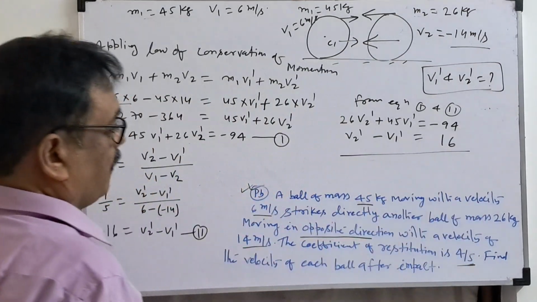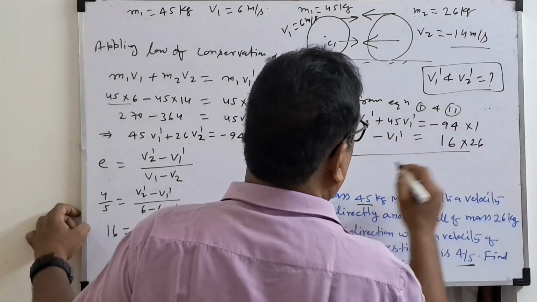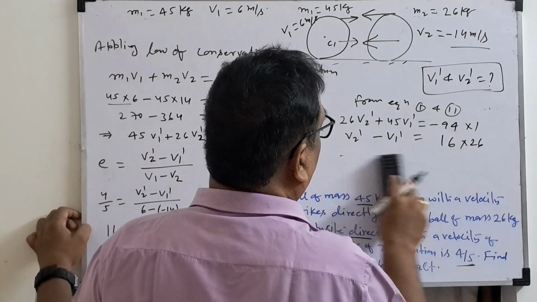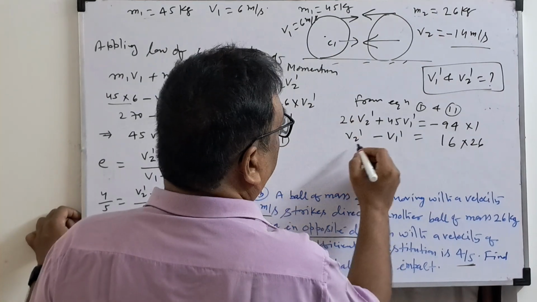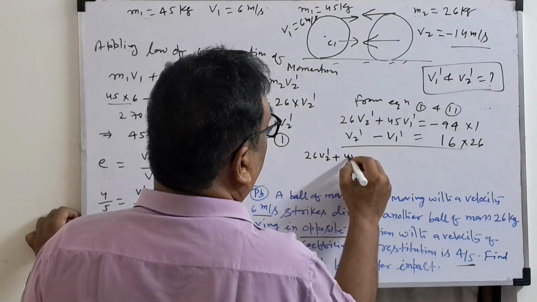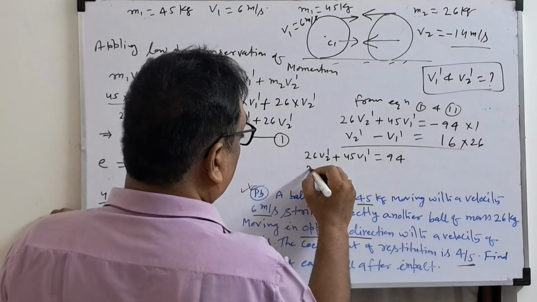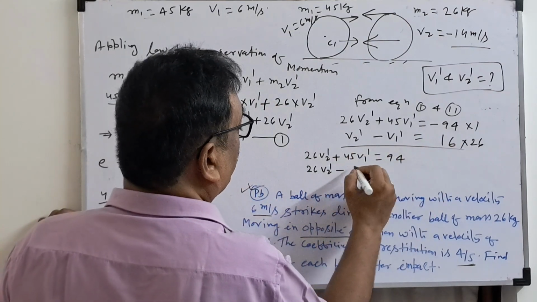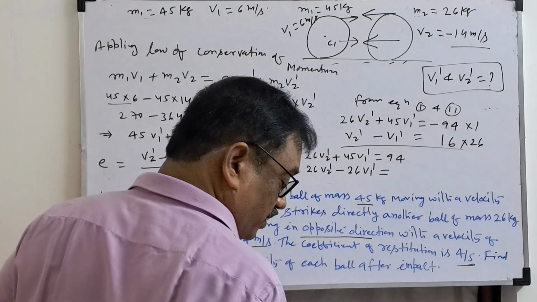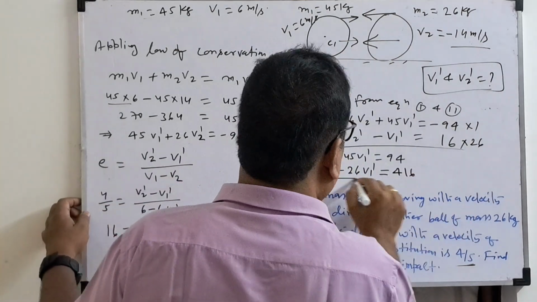How to solve this? Because we have to make the coefficients equal, this multiply by 1, this multiply by 26. So the second equation will become, I'll write here itself. 26 V2 dash plus 45 V1 dash equal to minus 94. Now 26 V2 dash minus 26 V1 dash equal to 26 times 16, how much coming? 416.